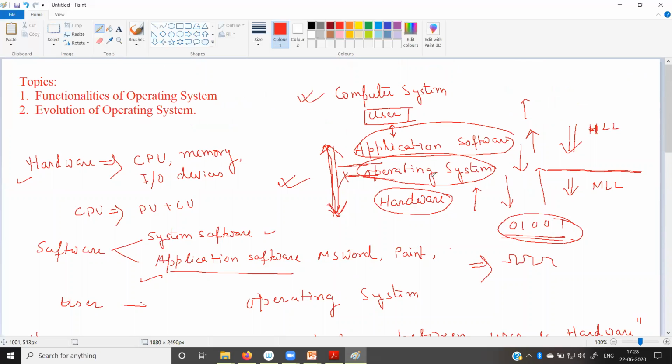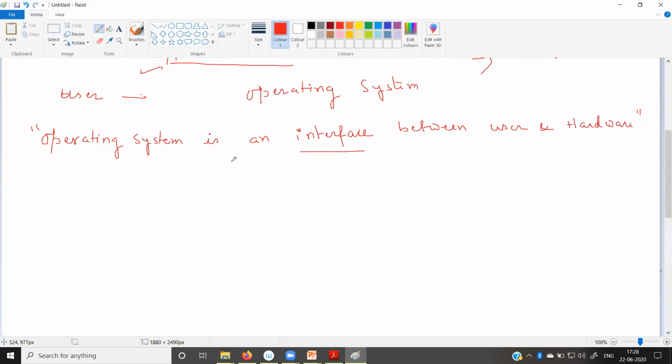Now, as I told you, the application software sends some requests to the operating system. Suppose, for example, you want to read some PDF file. So what you are doing? You are sending the instruction: open file1.pdf. You just send this instruction through some application software. Now this file1 is a file which is stored inside the secondary memory, in our hard disks.